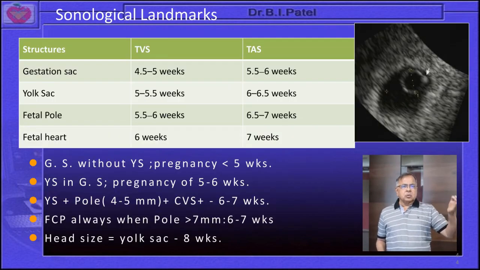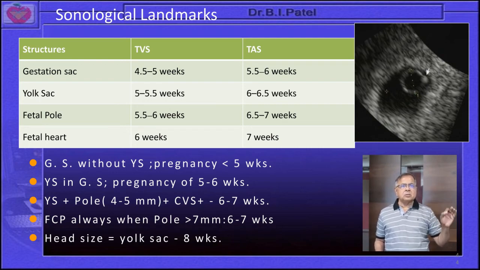So the sonographic landmarks, you can appreciate in this image. The gestational sac, if you measure, will be seen earliest with the help of transvaginal sonography at 4 to 5 weeks, and with transabdominal sonography you can appreciate it 1 week later.